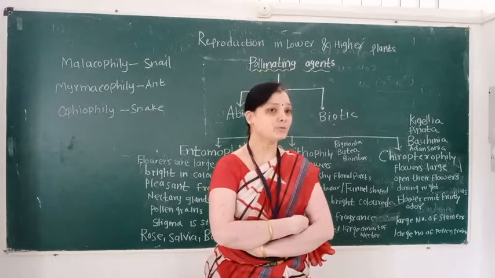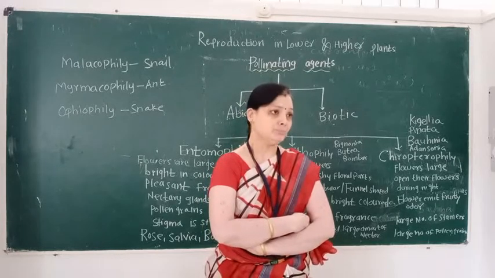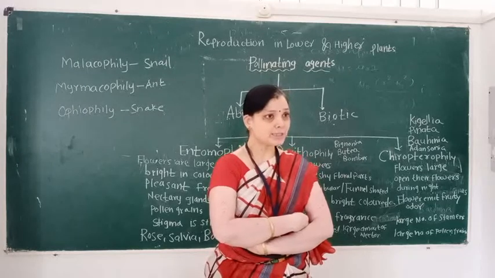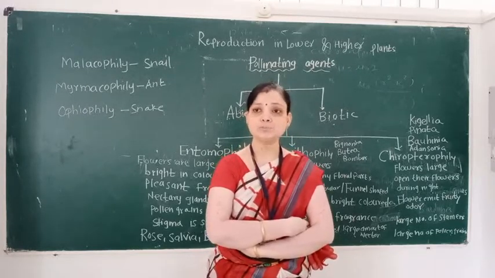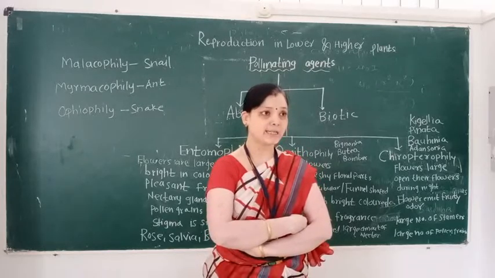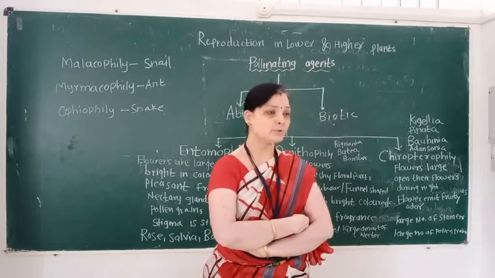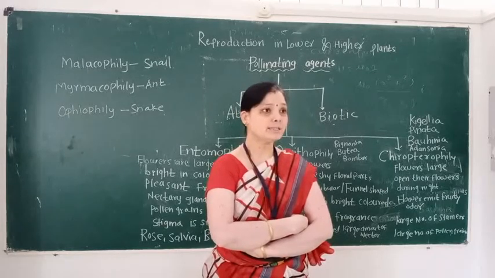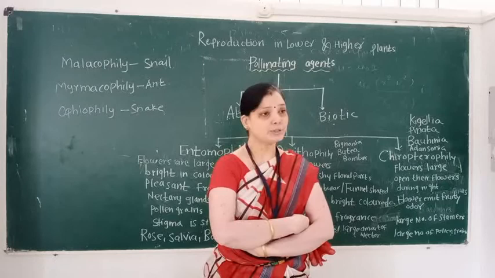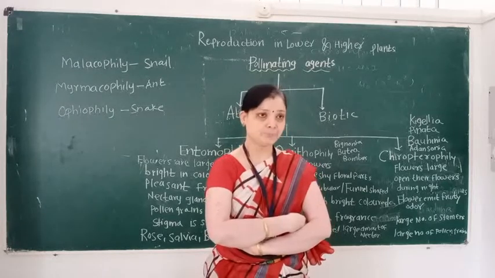Abiotic means the non-living factors which transfer pollen grains from anther to receptive stigma of the same or another flower of the same or another plant. So these are called abiotic pollinating agents.